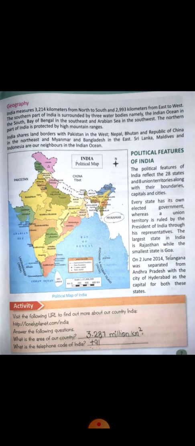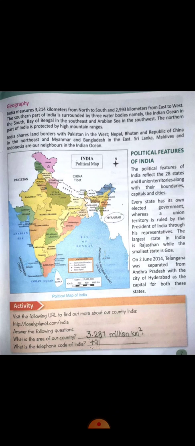The southern part of India is surrounded by 3 water boundaries. These are the Indian Ocean in the south, the Bay of Bengal in the southeast, and the Arabian Sea in the southwest, and the northern part of India is protected by high mountain ranges.